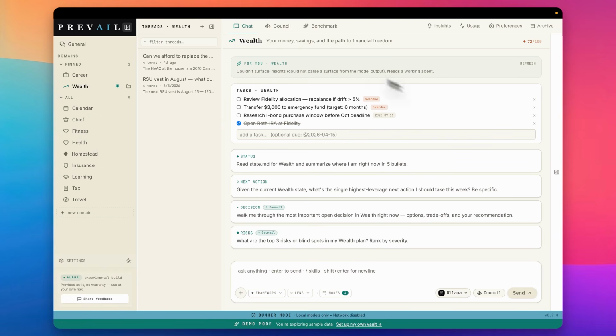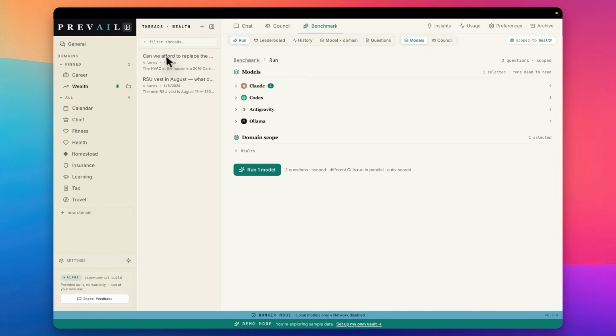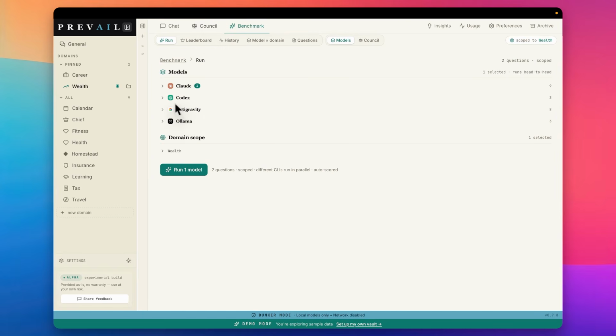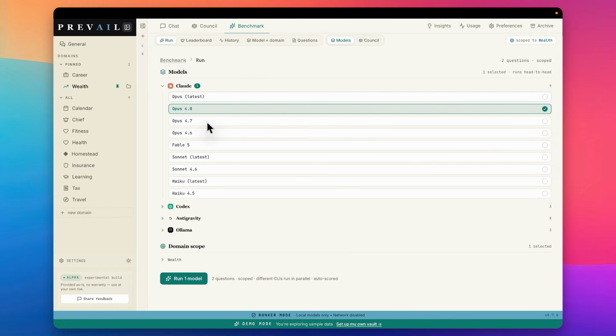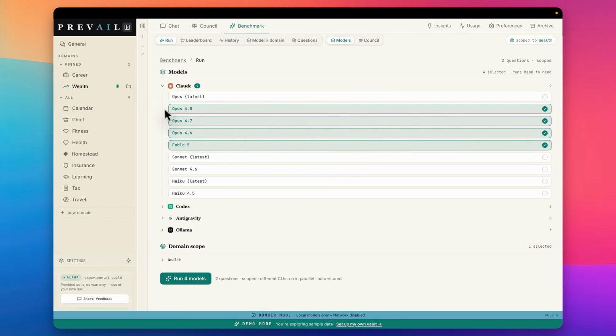In this case, go over to benchmark. So we have an easy way to run this benchmark as the new models are released directly. So here, I will open this up for running a new benchmark. I will select Opus 4.8. How about that? Opus 4.7, 4.6, Fable 5. All right, let's not stop at that.